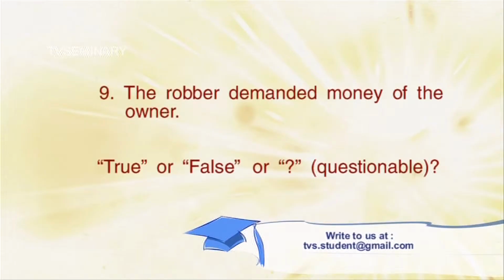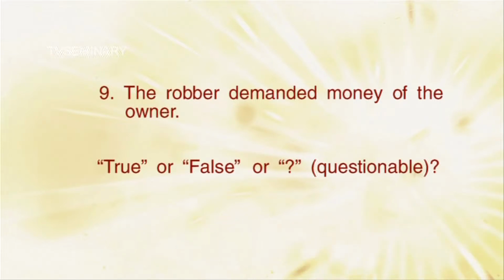All right, number nine. The robber demanded money of the owner. Question mark? True? False? Why is it a question? It is a question mark because he may have demanded money from the businessman and not the owner, right? Or it is a question mark also because it might not have been a robber. It might have been the owner's son, or you don't know. Sons can demand money sometimes.